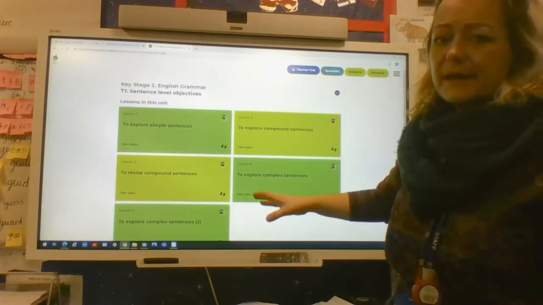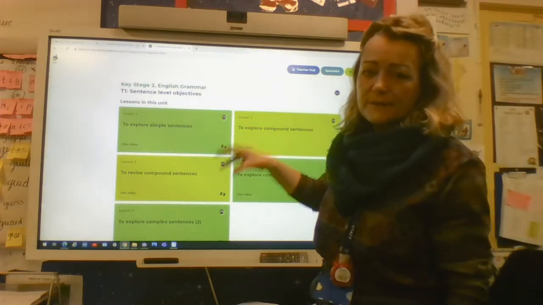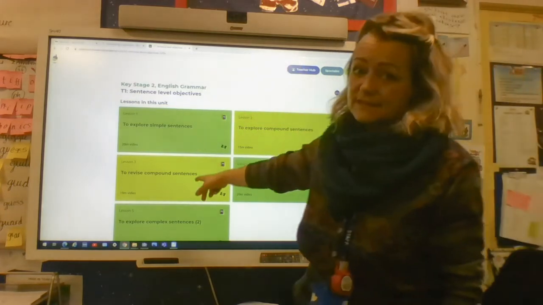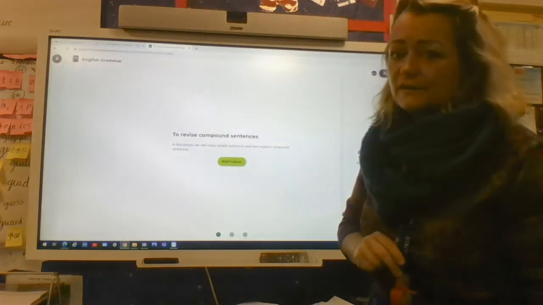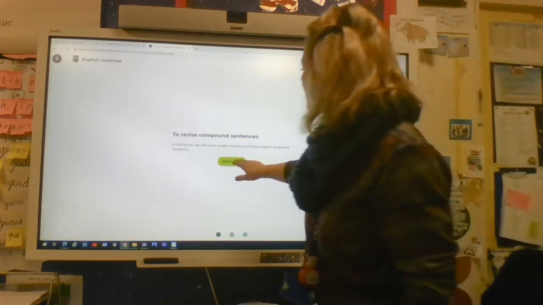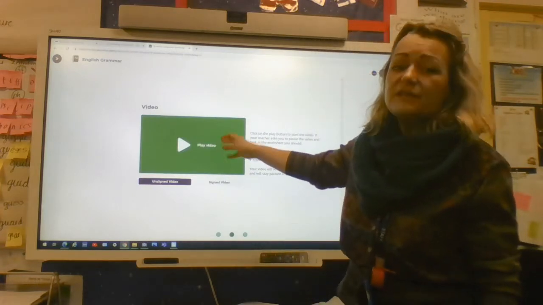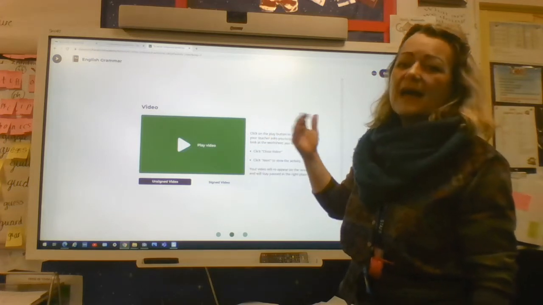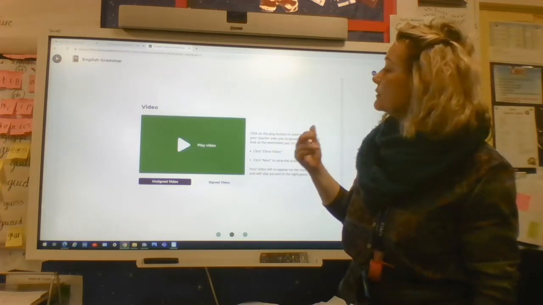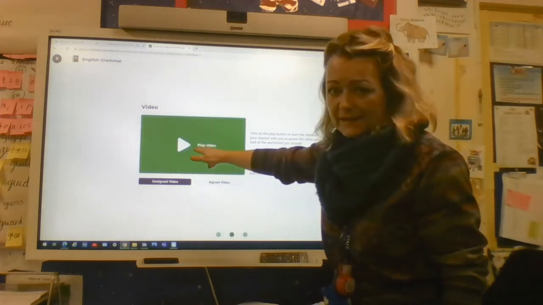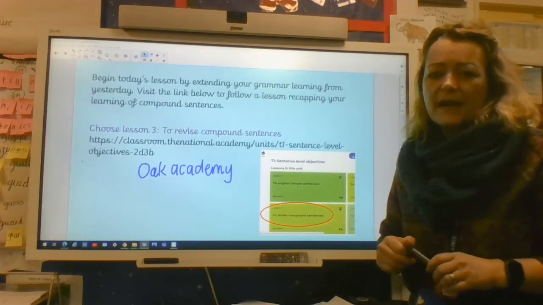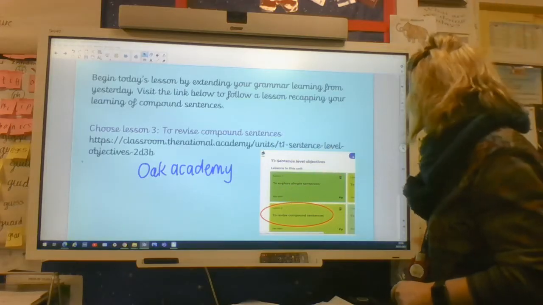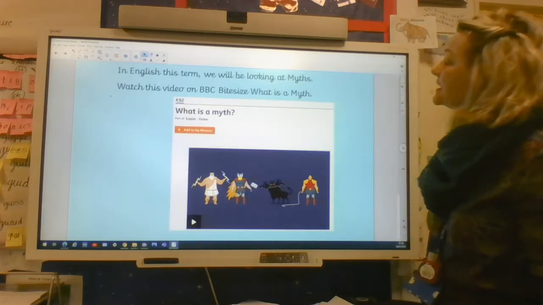Okay, and on this page, this is where you will find the lessons from yesterday, exploring simple sentences, explore compound sentences, and then today's lesson, which is to revise compound sentences. The lesson is made up of a video with a teacher talking you through exactly what a compound sentence is and giving you opportunities to come up with examples of your own. So you would just play that. Okay, so hopefully that's been useful of how you can find Oak Academy and find this lesson. So do a recap on compound sentences.